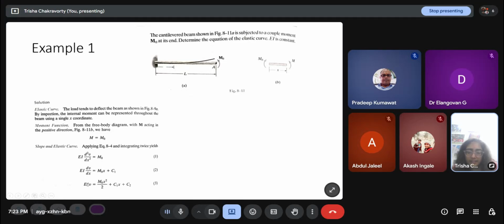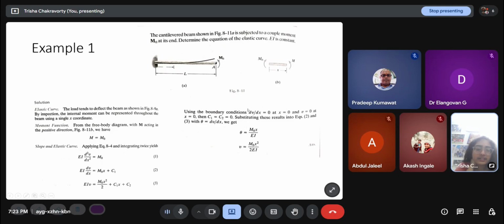So I will put that in this equation. And for the fixed support, I also know that the rotation has to be 0, right? Because that is the definition of a fixed support. There can be no displacement, there can be no rotation. And v is the vertical deflection and dv/dx is the slope or the rotation. So at x equal to 0, dv/dx also has to be 0.